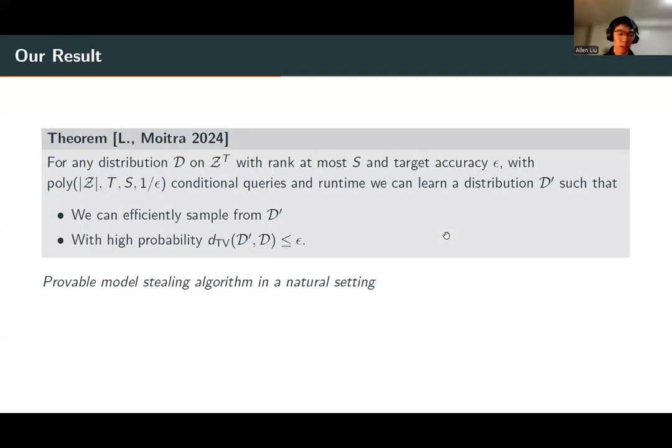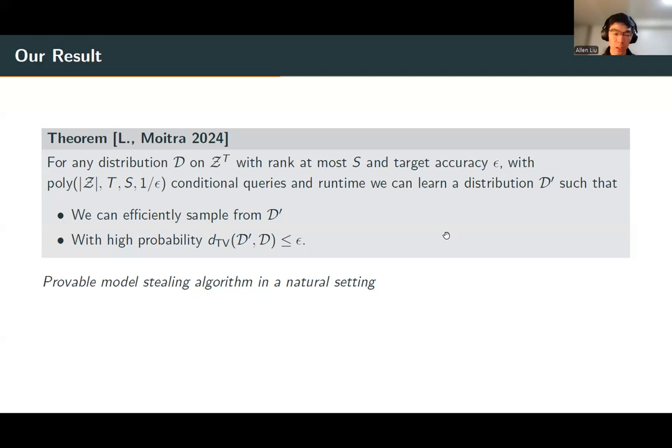So our main result is exactly this. We show that for any low rank distribution D over sequences of words, if it has rank at most S, then using a polynomial number of conditional queries and polynomial runtime in all relevant parameters, we can learn a distribution D prime that is efficiently sampleable and epsilon close in TV distance to the original distribution.